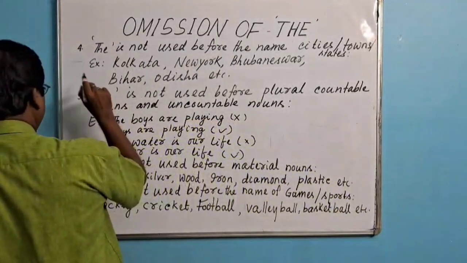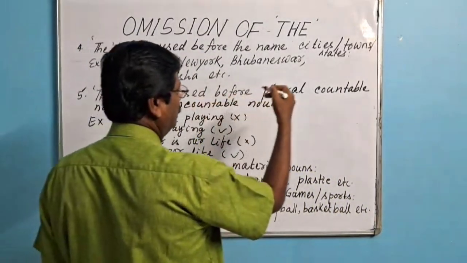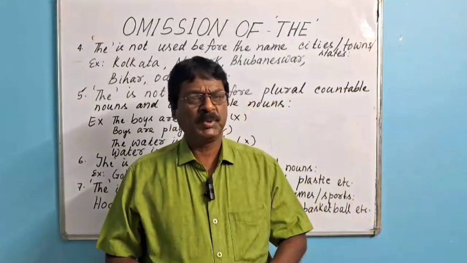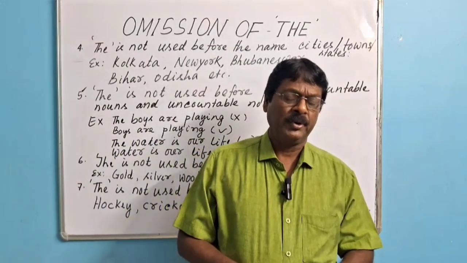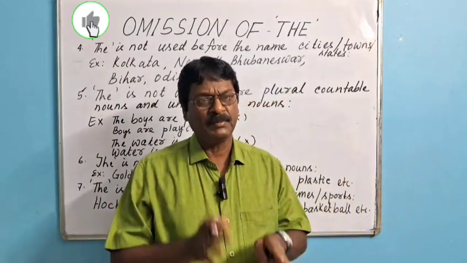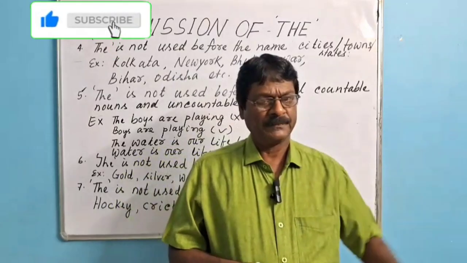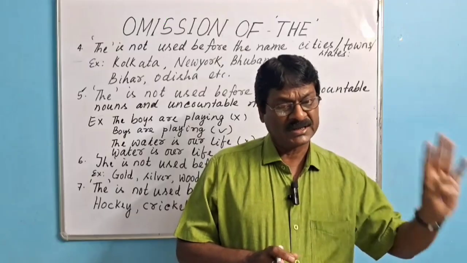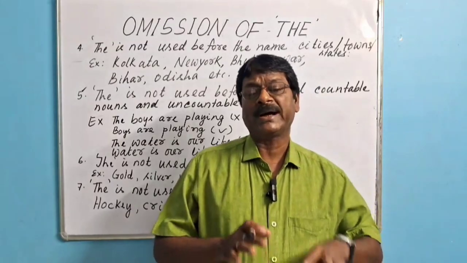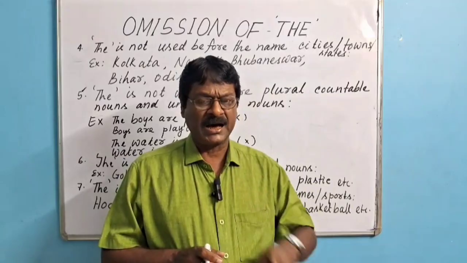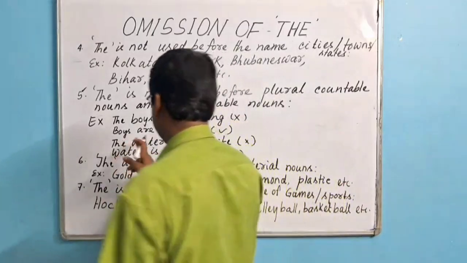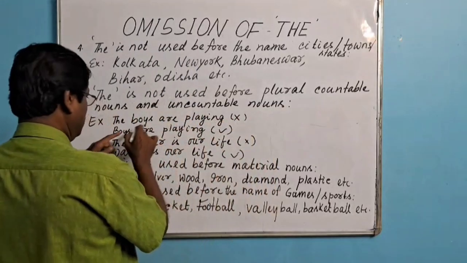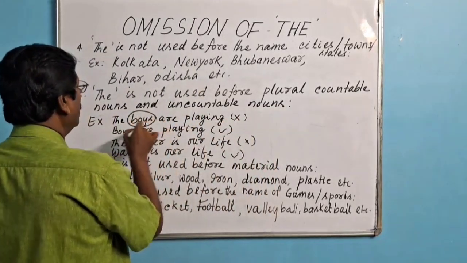Then point number 5. "The" is not used before plural countable nouns and uncountable nouns. "The" is used before singular countable nouns. For example, the boy is playing in the field. But we can't say "the boys are playing in the field." The sentence is wrong. The correct sentence will be "boys are playing in the field." I have given some examples here. "The boys are playing" is a wrong sentence. Before plural countable nouns, "the" will not be used.